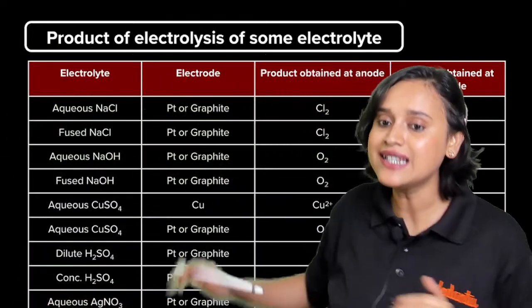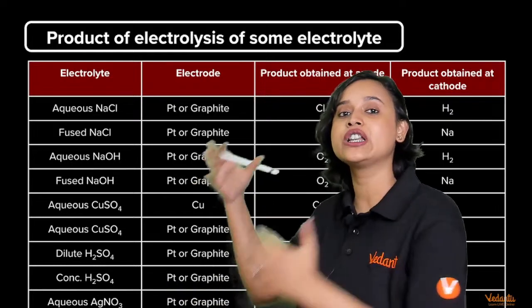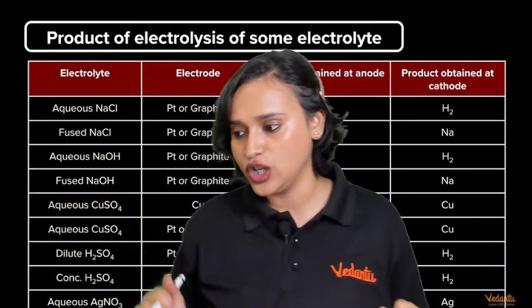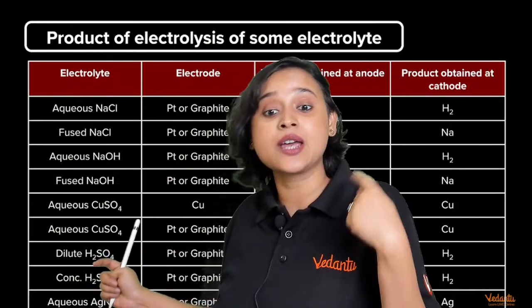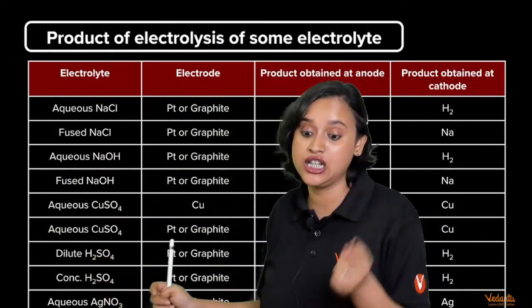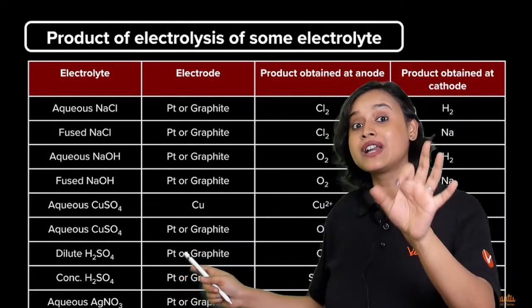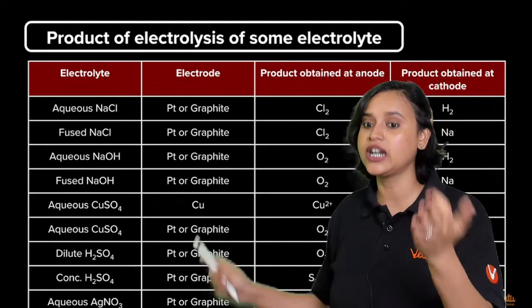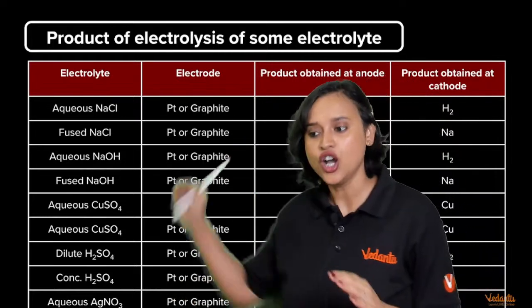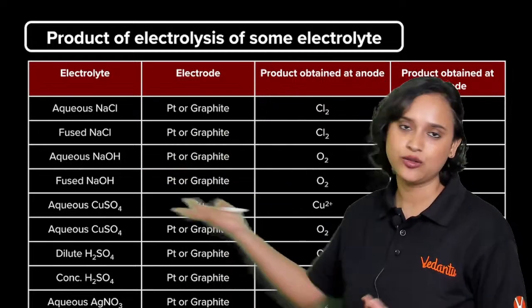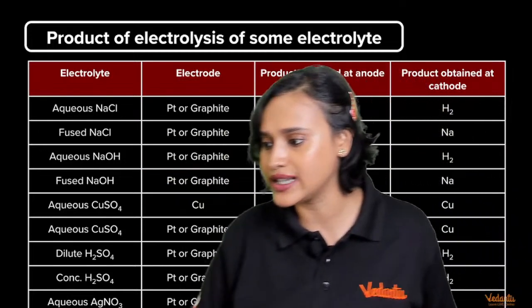I would suggest that you can print this out or you can just copy it in your notebook, tear the page and stick it in front of you so that you go through this, because these types of questions may come in JEE. Product of electrolysis is a predictable question in JEE, everybody. So go through this. This whole cheat sheet is right in front of you. I don't really have to teach you, but you can go through this, okay?